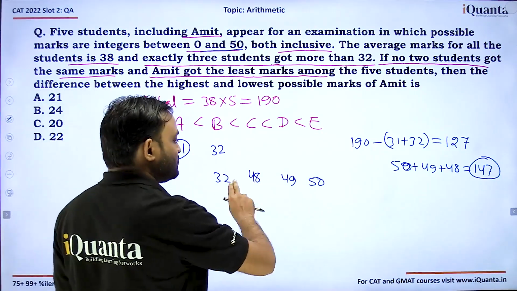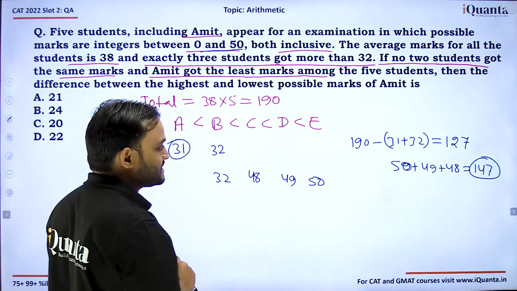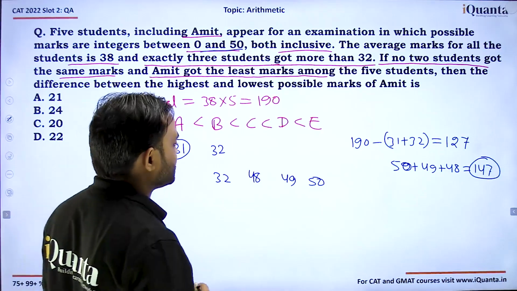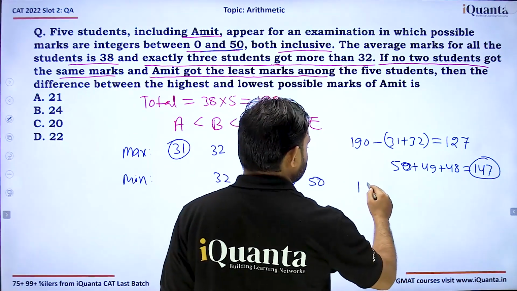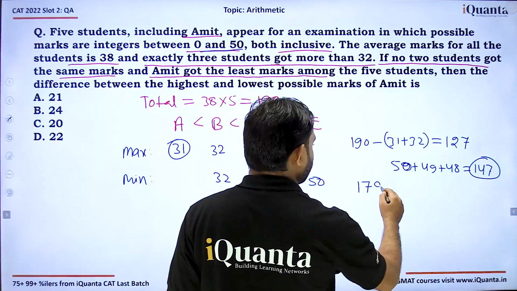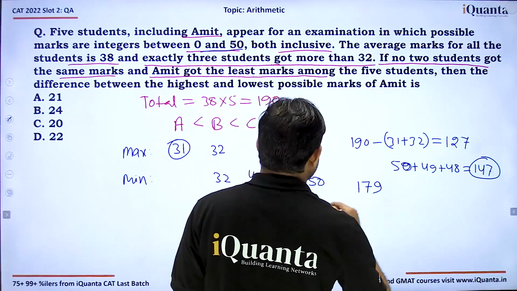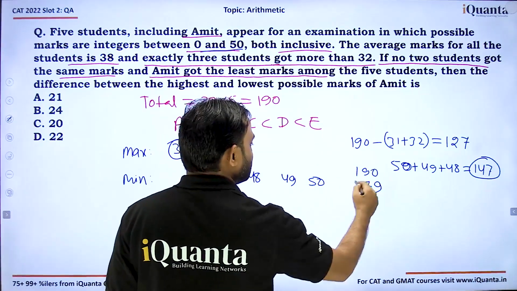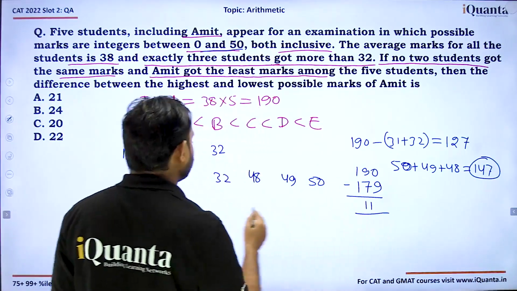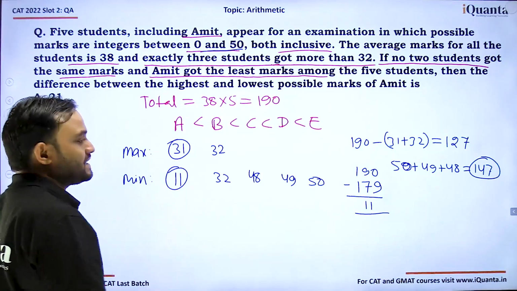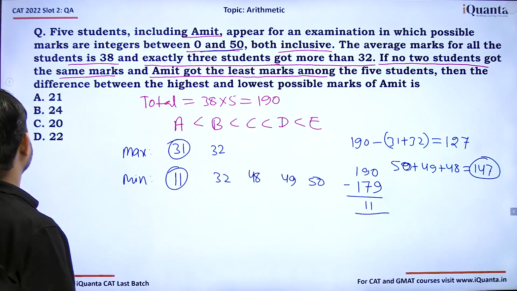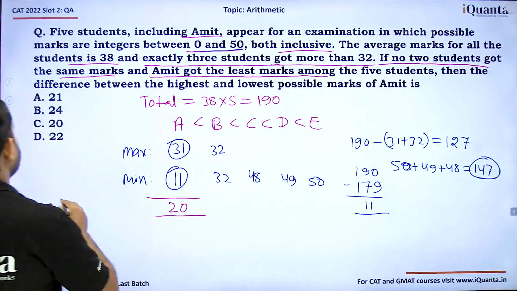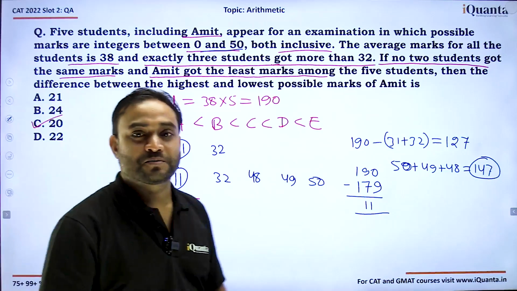What's this value? 147 plus 32 is 179. So in that case, 190 minus 179 will give us 11. So the minimum marks achieved by Amit must be 11. So it asks what's the difference between these two? The difference will be 20. And that's why our answer is option C.